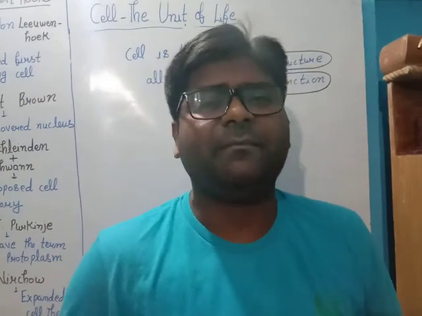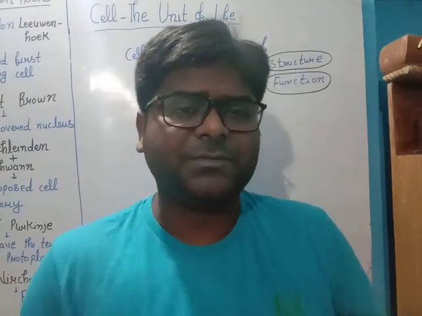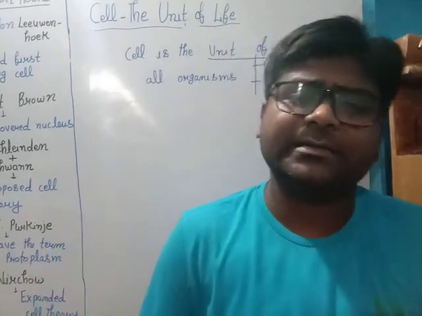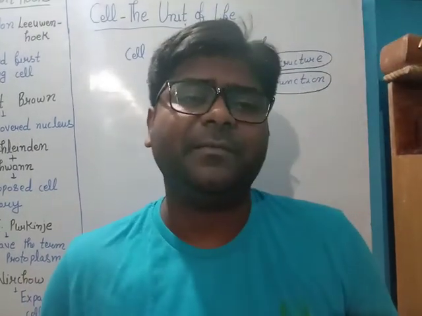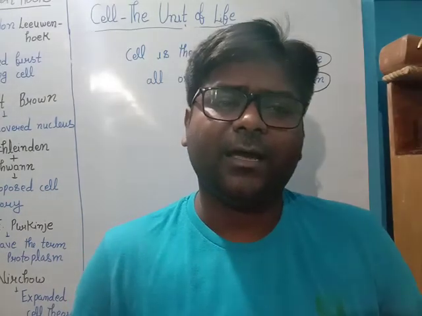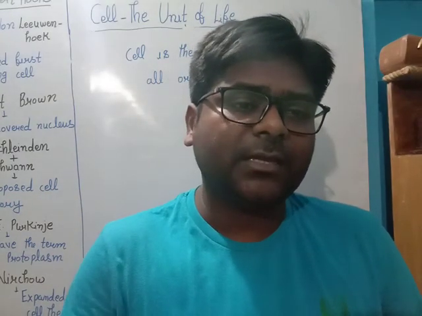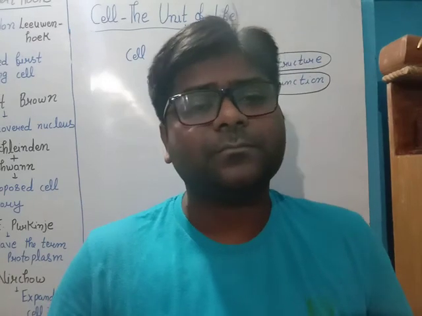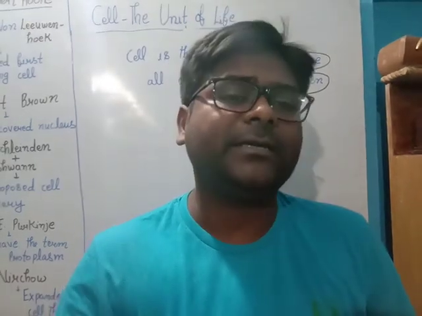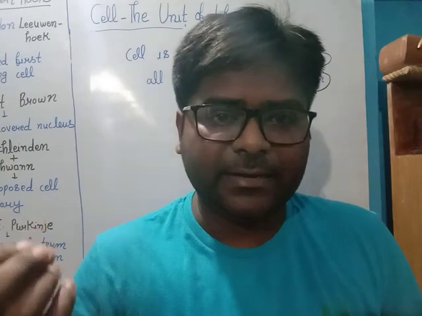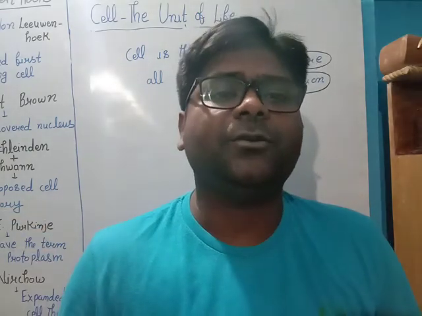Let's take a few examples to understand. We observe unicellular organisms like paramecium and amoeba. They have only one cell, and they are capable of performing all vital activities. It is due to the capability of the cell.